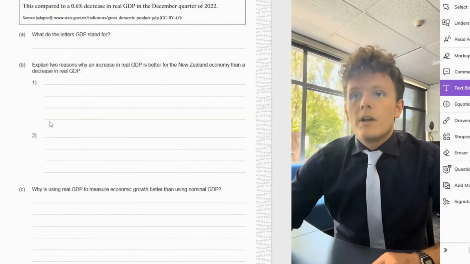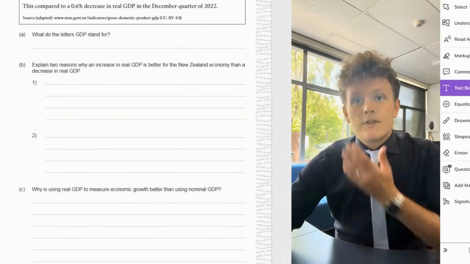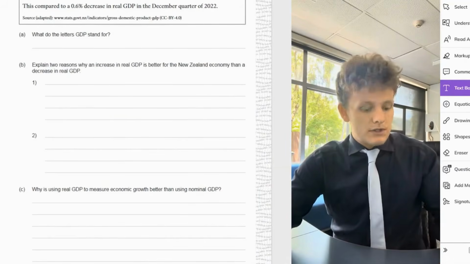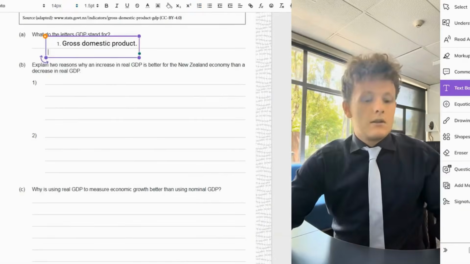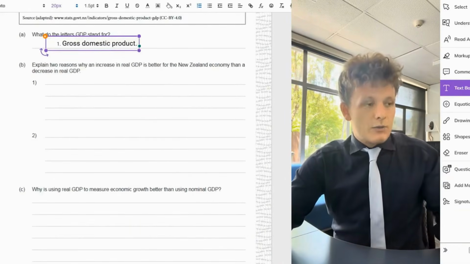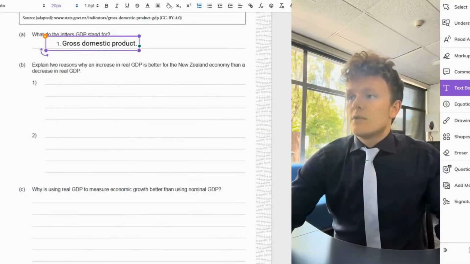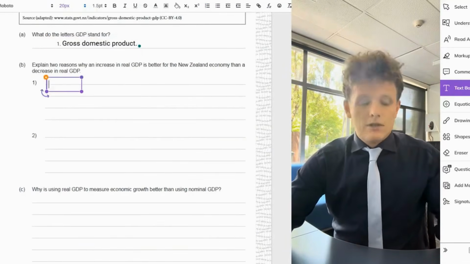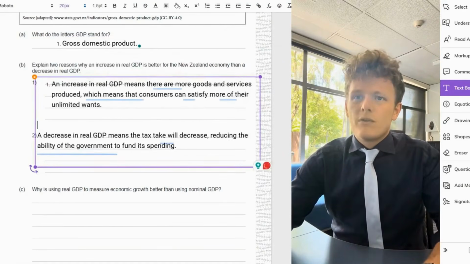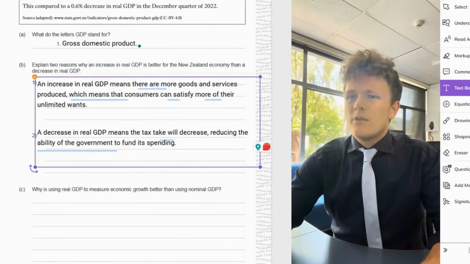Explain 2 reasons why an increase in real GDP is better for the New Zealand economy than a decrease. In fact, let's paste in our gross domestic product answer, and then let's write an answer in here as well. So there's many reasons why an increase is better than a decrease. I've chosen 2 different reasons. What you could do here is try and write one reason and then write the opposite reason, but I don't think that's a good idea.